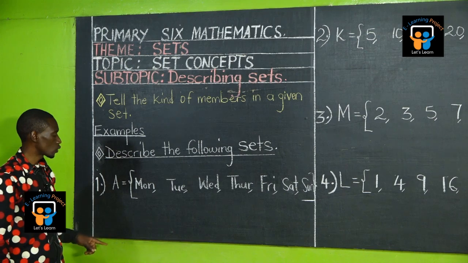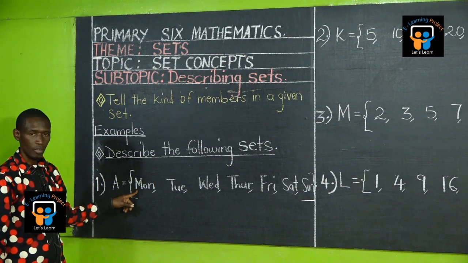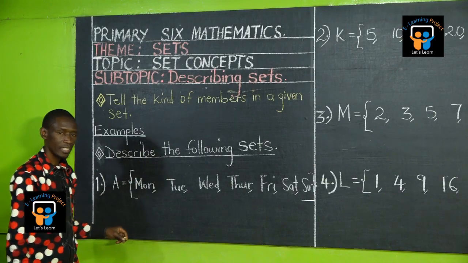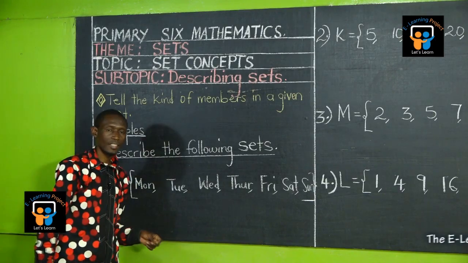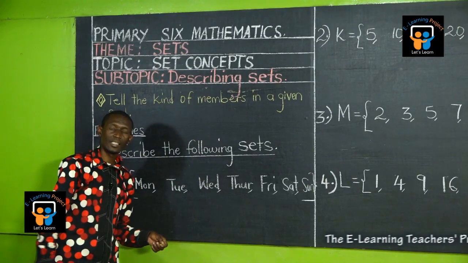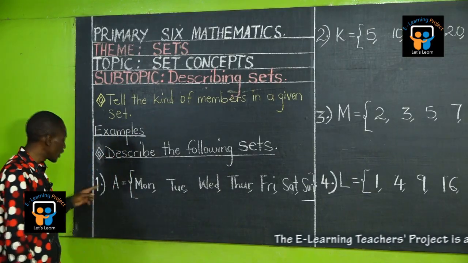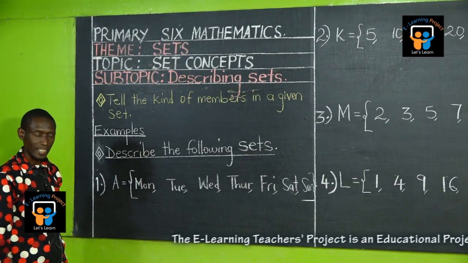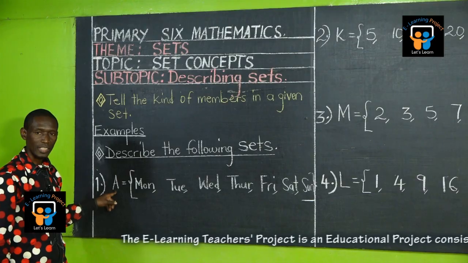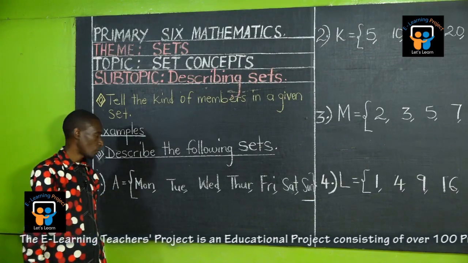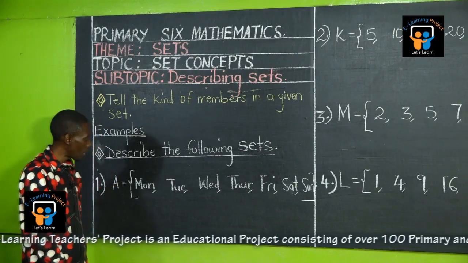Set A equals Monday, Tuesday, Wednesday, Thursday, Friday, Saturday, Sunday. Describe set A. Say something about set A such that a person can understand what set A is about.